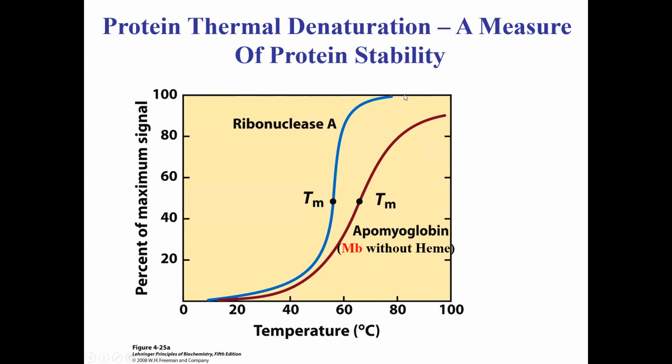So basically, the one signal here is when the protein is fully denatured, on the extreme right. And on the left extreme, the protein is fully in the native state. You will see that TM is called the melting temperature. The midpoint of the temperature range over which denaturation is occurring is called the melting temperature, TM. And so the TM of ribonuclease A is lower than the TM of apomyoglobin, suggesting that apomyoglobin is more stable than ribonuclease A, right?